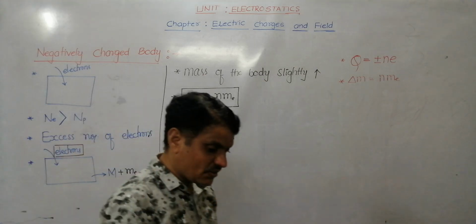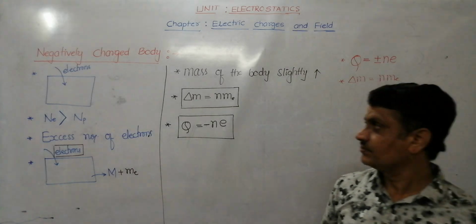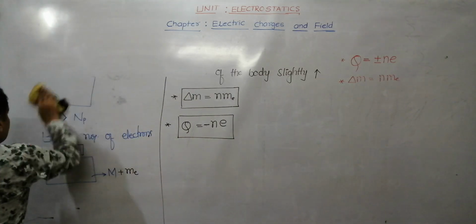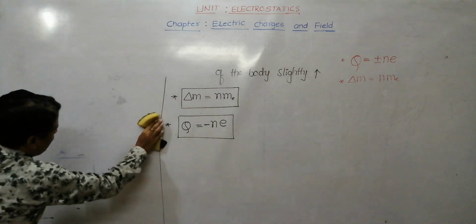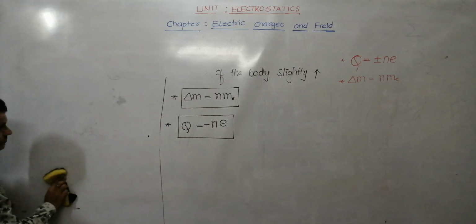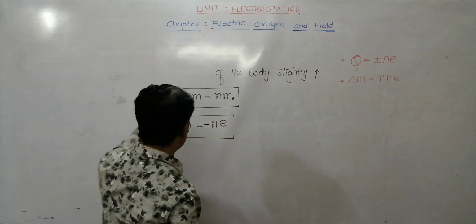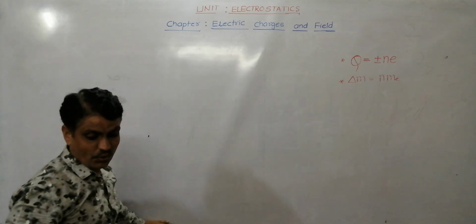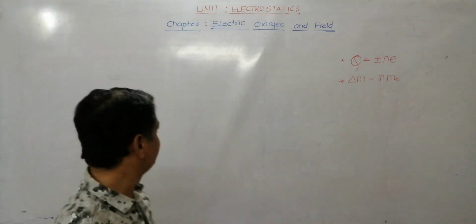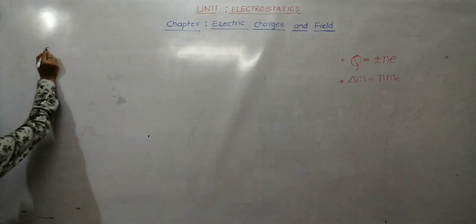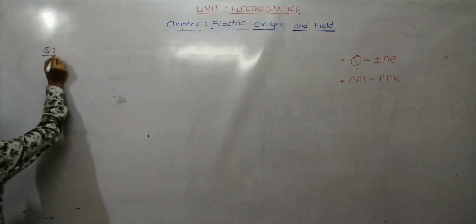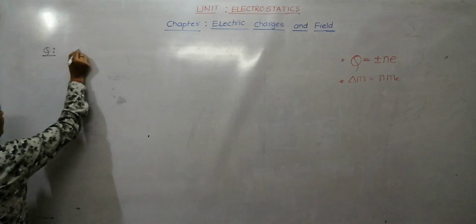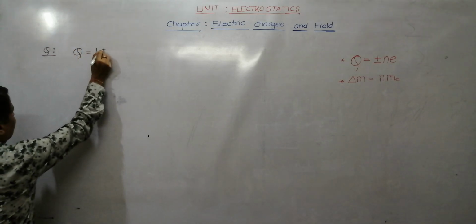See here, based on this we have some questions. How many electrons are to be removed from the body to make a charge Q equal to 1 coulomb?